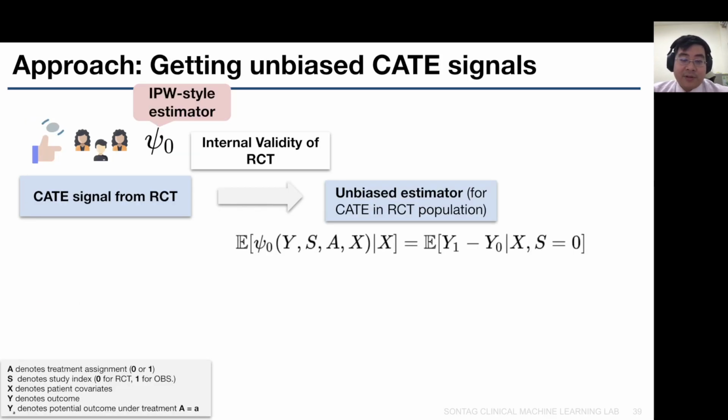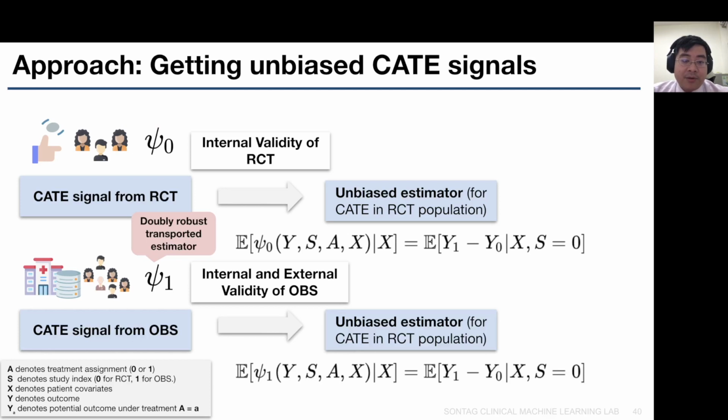To look a bit further, we want to know how we can construct psi1 and psi0. Psi0, which is from the RCT, is constructed using an IPW, which is an inverse probability weighting style estimator. Under the internal validity of RCT, it is an unbiased estimator for the conditional average treatment effect in the RCT population.